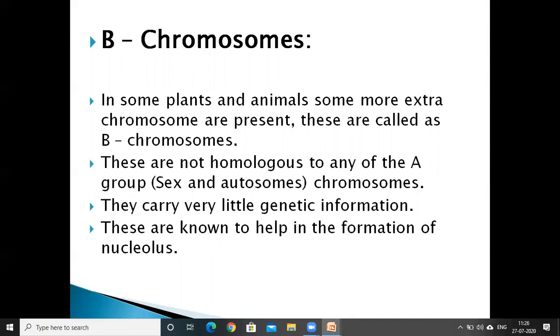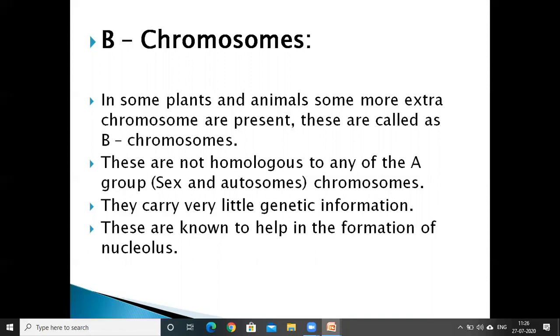In Bryophyta, Pteridophyta, Gymnosperms and Angiosperms, these B chromosomes are present. They are not homologous to the normal chromosomes. They carry very little genetic information, and they are known to help in the formation of the nucleolus. When B chromosomes are more in number, they control vigor and fertility in plants.